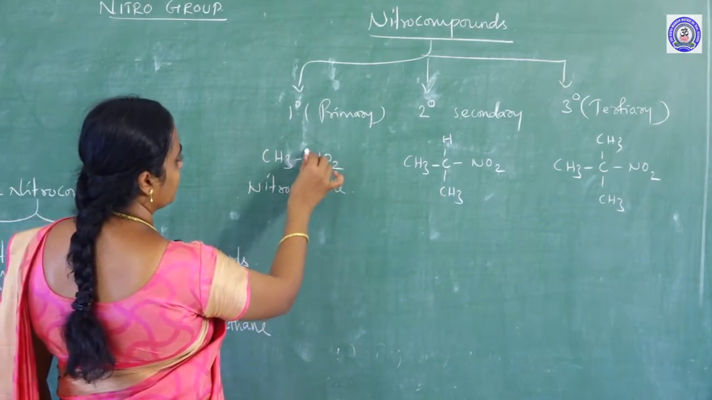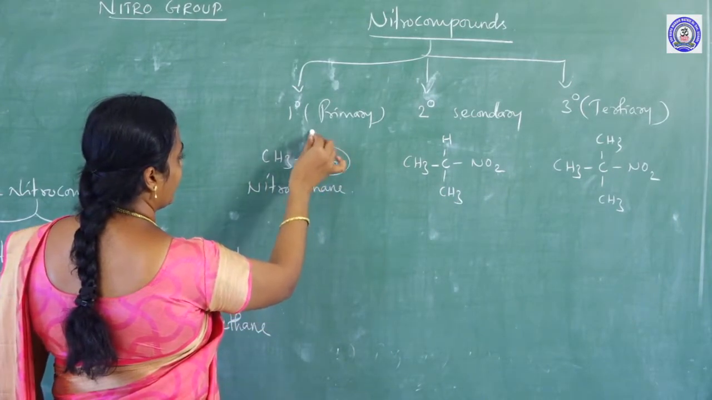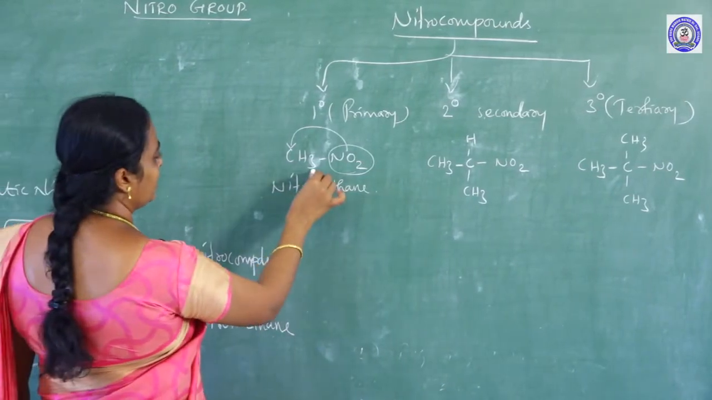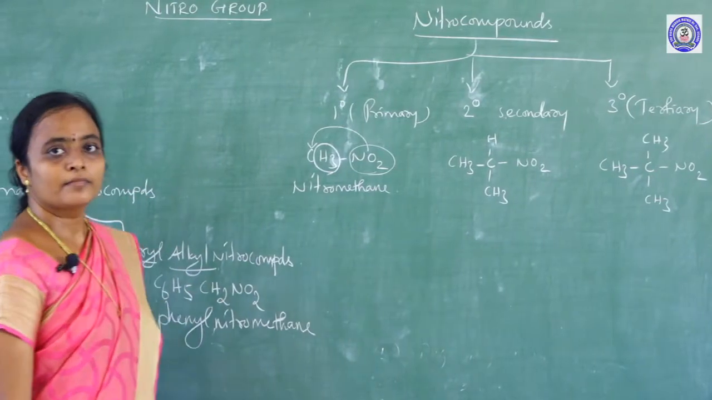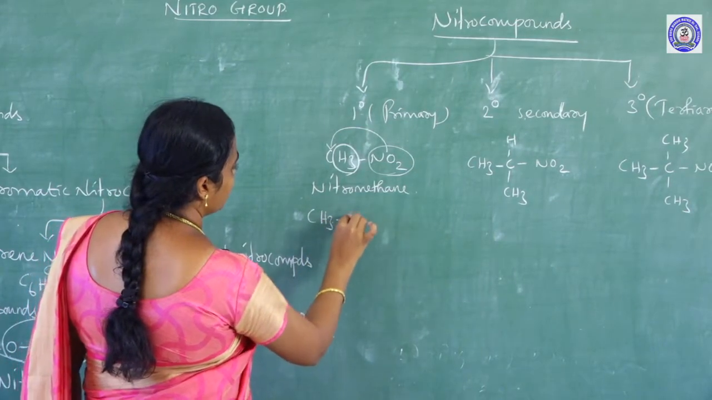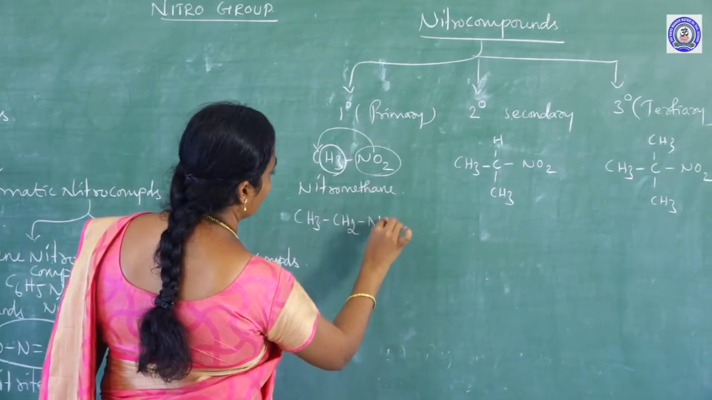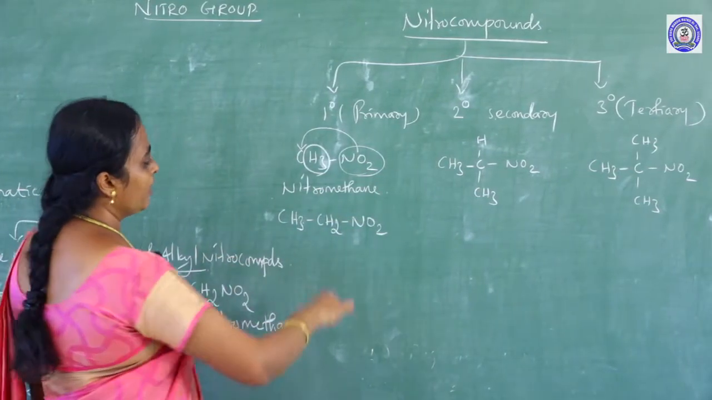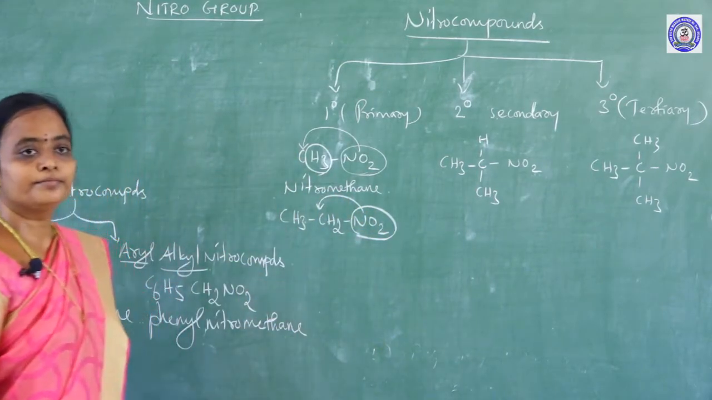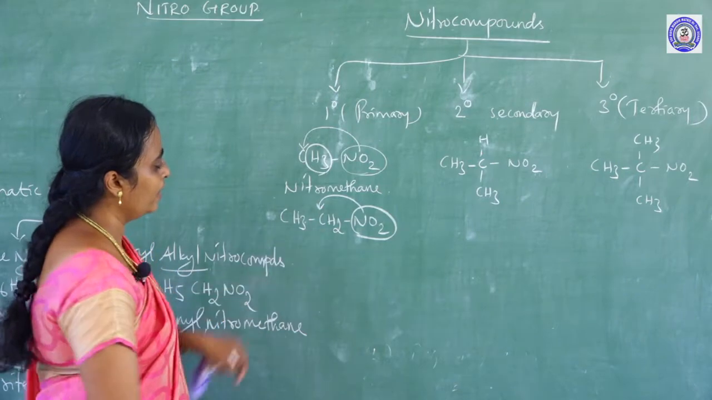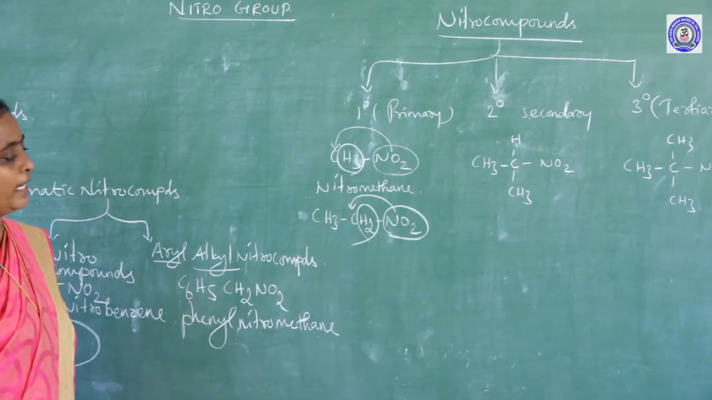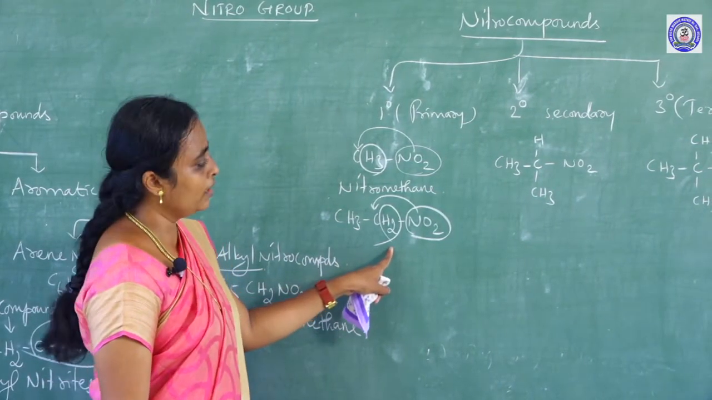Here the functional group is the nitro group. The functional group is attached to carbon. If it contains hydrogen, okay, if I am taking this hydrogen, and one more example, CH3CH2NO2 also comes under a primary. So here, you should check the carbon to which the nitro group is attached. If it contains 2 hydrogen atoms, this comes under a primary nitro compound.